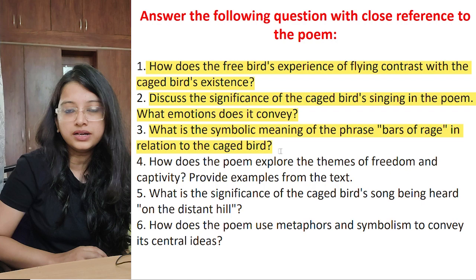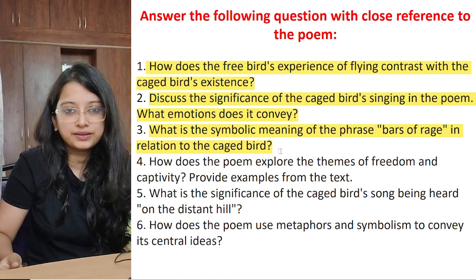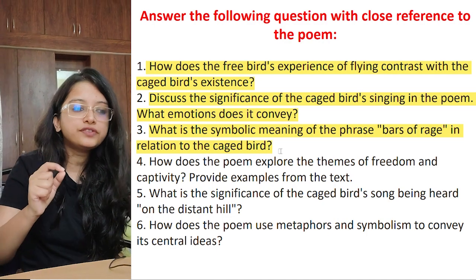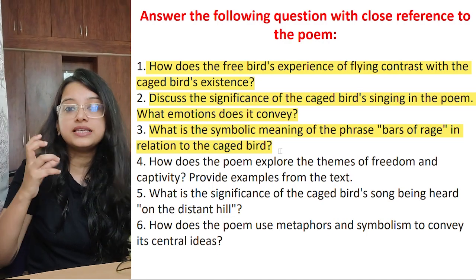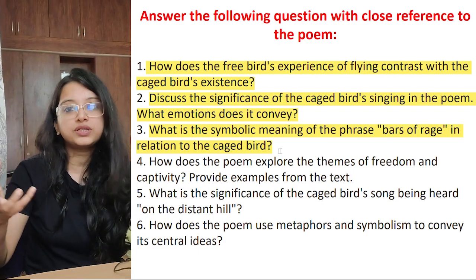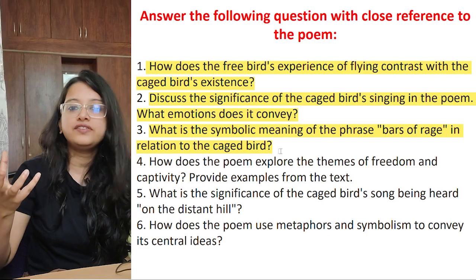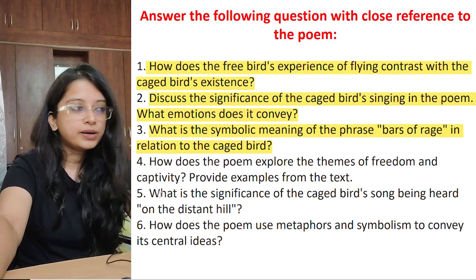Only then you are angry, no? Maybe you want to kill me, but you cannot kill me. That is the time when you are extremely angry. So this phrase, the bars of rage, encapsulates the bird's deep emotions and highlights how a person would feel if he is confined, if he is oppressed. Alright, that's enough for 4 marks maximum.